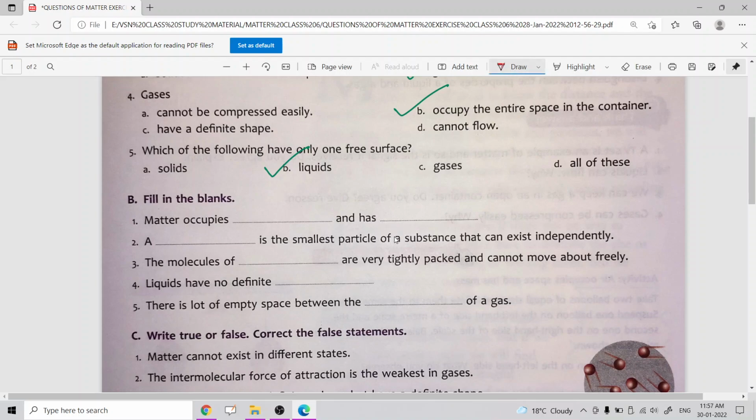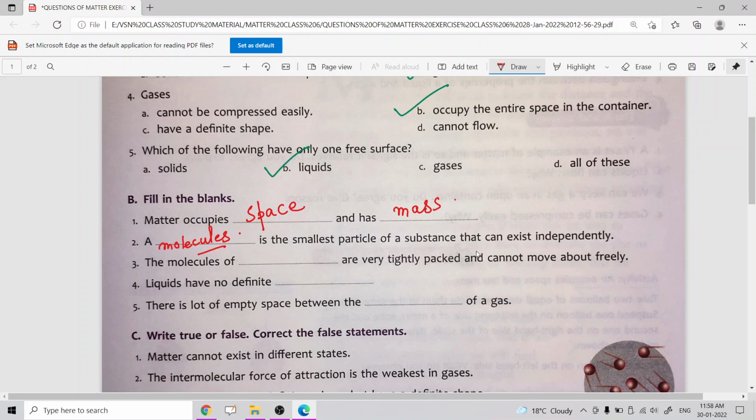The first one is: matter occupies dash and has dash. The answer is: occupies space and has mass. Now the next one is: a dash is the smallest particle of a substance that can exist independently. The correct option is molecules. Actually, an atom is the smallest particle, but an atom cannot exist independently. Molecules are the smallest particle of a substance that can exist independently.